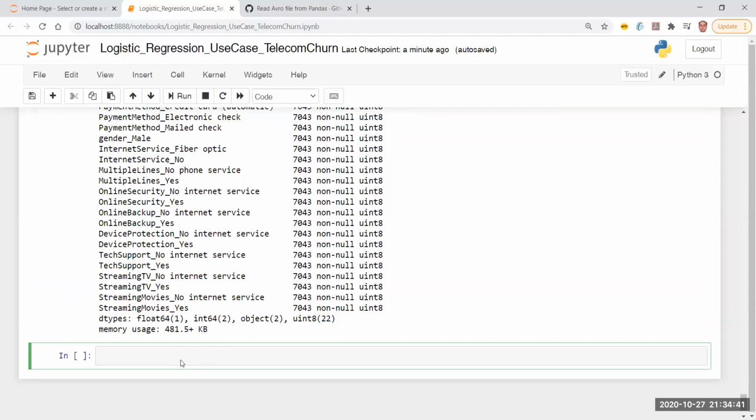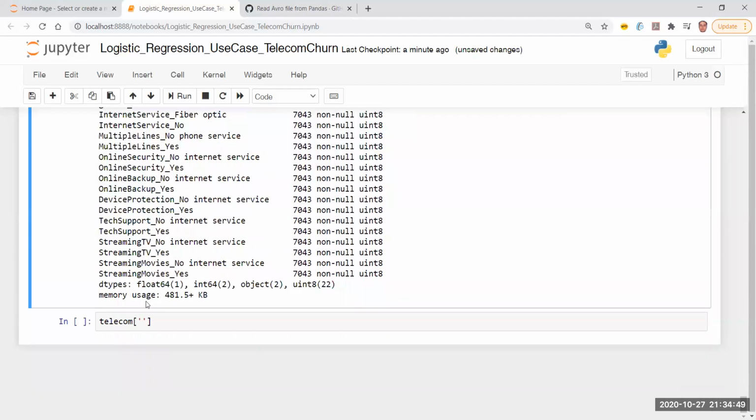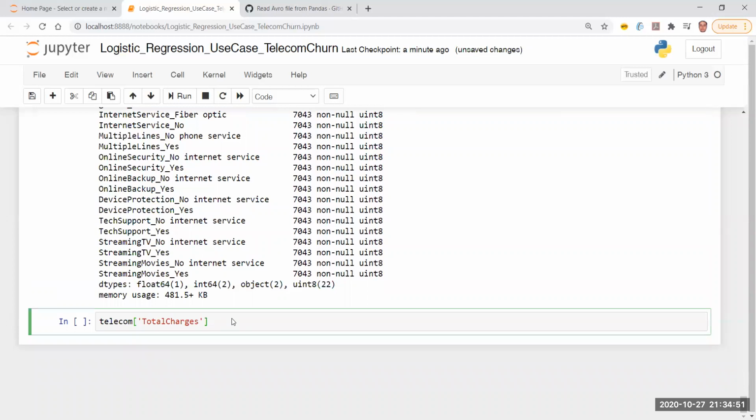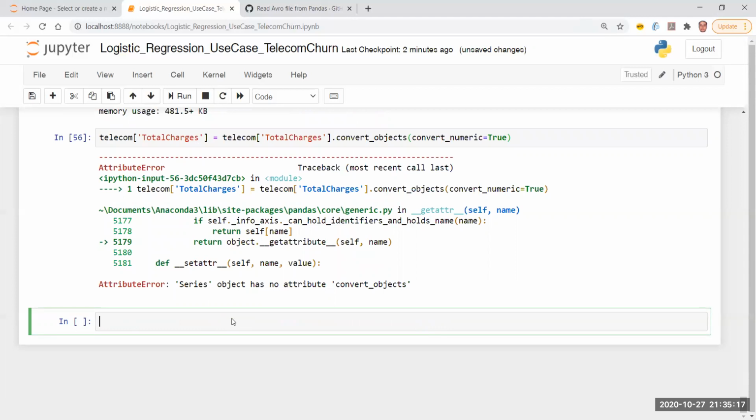I simply say, I have a data frame telecom, and then I have a column, which one I have to convert? This one, right? So I take the column name from here, copy paste. TotalCharges should be converted from object to numeric. I call a function called convert_objects, and I simply pass a Boolean feature, convert_numeric equal to True. Do I want to convert it into numeric format or no? Okay, convert_objects is not there.